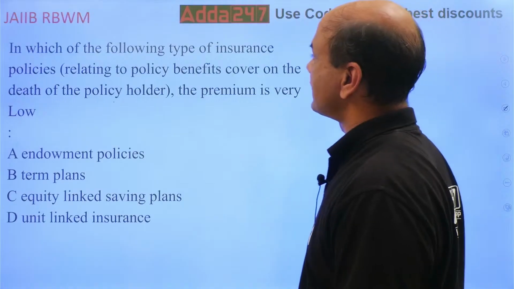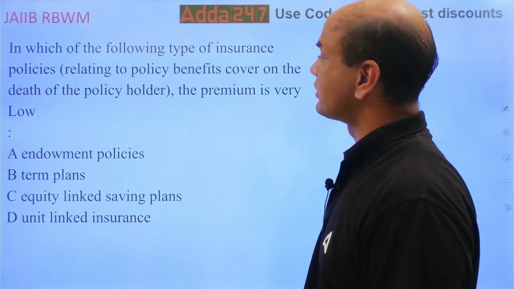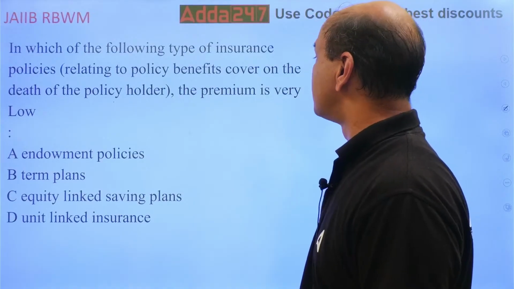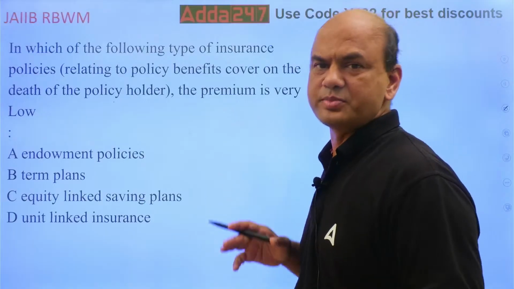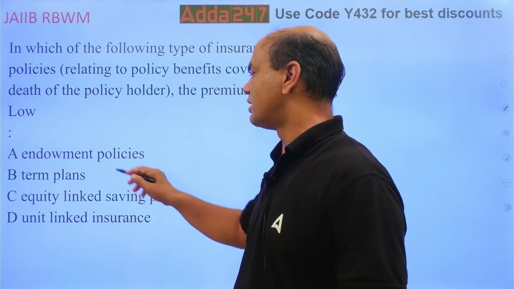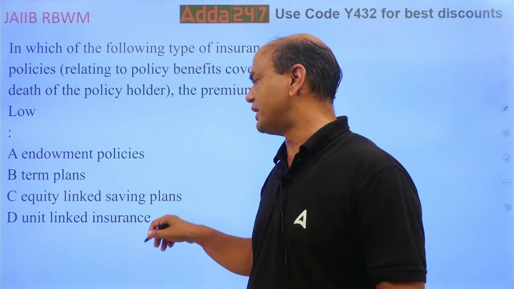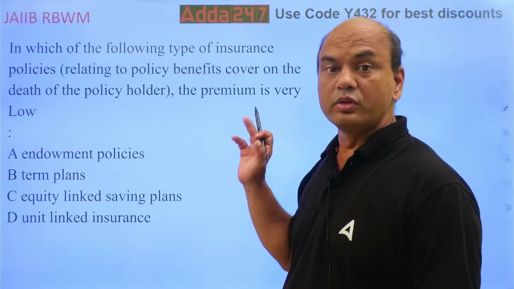In which of the following types of insurance policies, relating to policy benefits cover on the death of the policyholder, is the premium very low? Endowment, term, equity-linked savings plan, and unit-linked insurance. So which policies have lower premium?